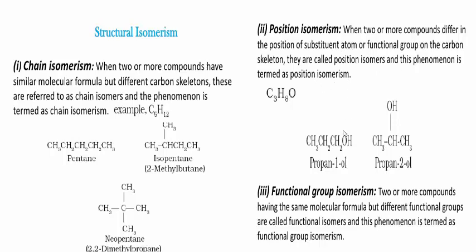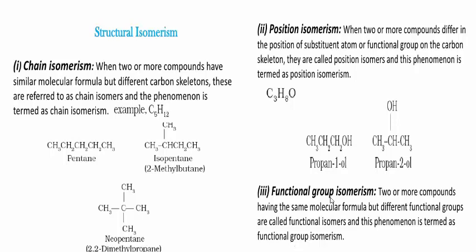Similarly, compounds having the same molecular formula but a change in the position of a functional group are called position isomers. For example, C3H8O: propan-1-ol and propan-2-ol. What is the difference between these two structures? Here the first carbon atom contains the OH group, but here the second carbon atom contains the OH group. Similarly, but-1-yne and but-2-yne are also examples for position isomerism.